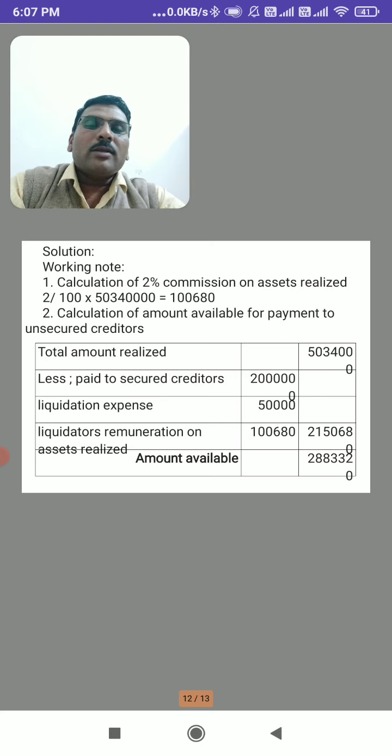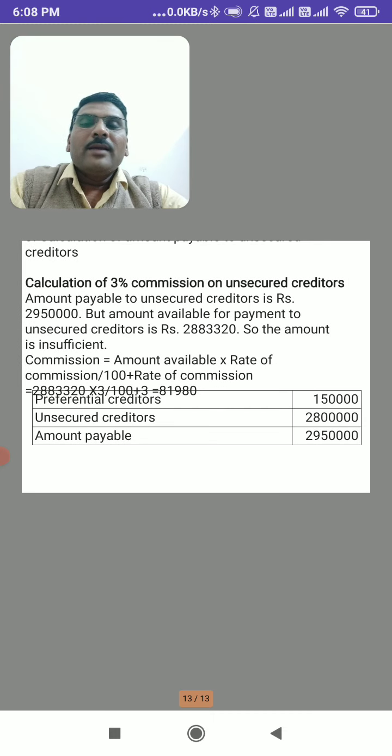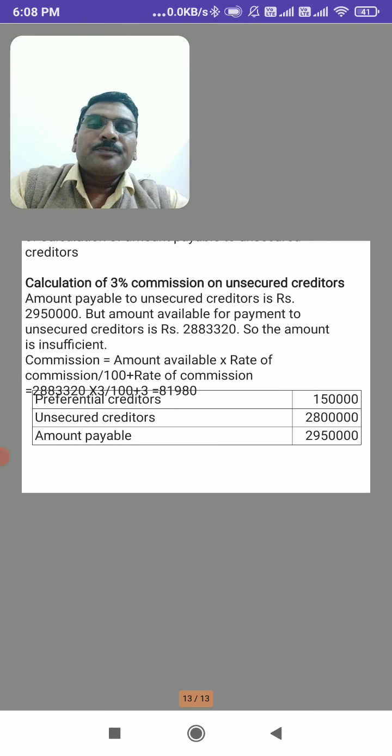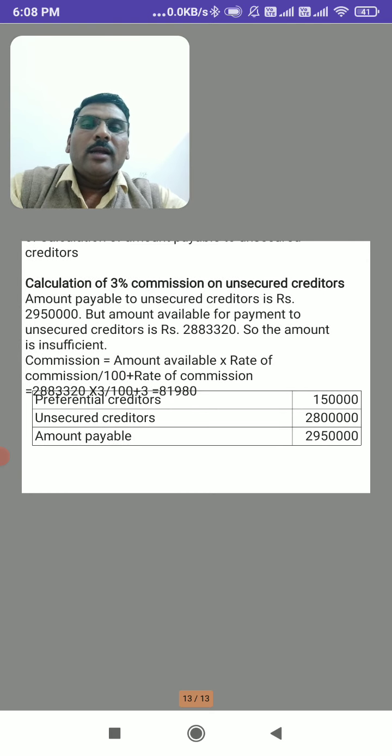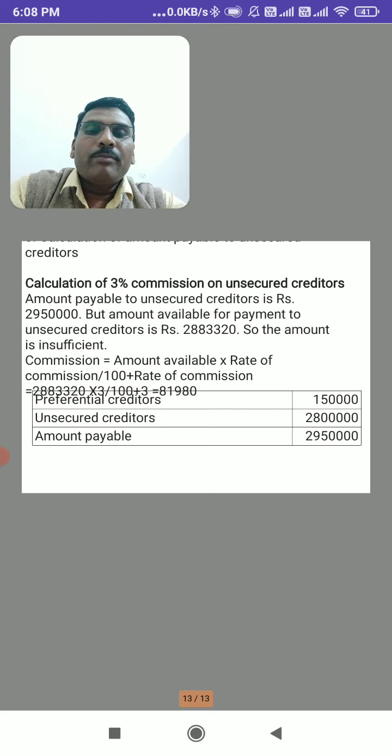After paying all these remuneration and expenses and settlement of dues of the secured creditors, the amount available is 28,83,320 rupees. So now the balance amount is 28,83,320.